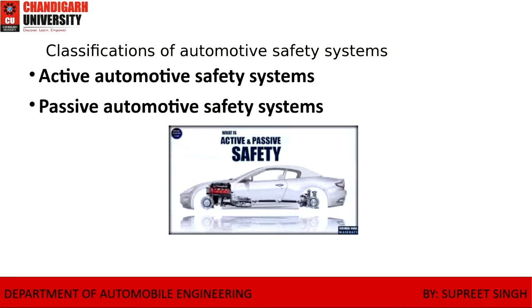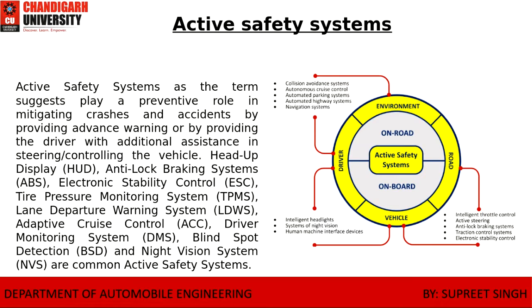Okay, students, let us discuss that. What is the active safety system? Now, guys, you know that the active safety system plays a prevention role in mitigating crashes and accidents by providing advance warning or providing the driver with additional assistance in the steering control of the vehicle. That is a head-up display, anti-lock braking system, electronic stability control, tire pressure monitoring system, lane departure warning system, adaptive cruise control system, driver monitoring system, blind spot detection, and night vision system. These are the active safety systems.